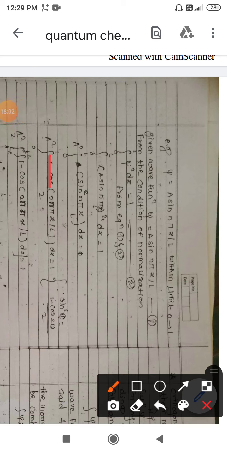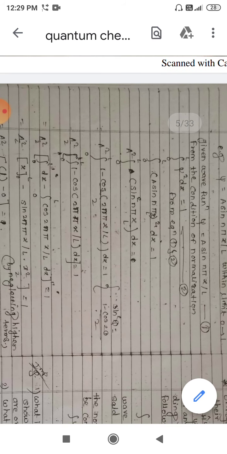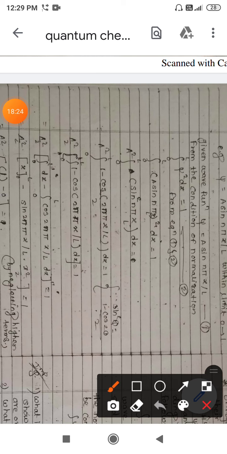Here we can say that sine square theta has a formula. In the introductory lecture I gave these trigonometric formulas, so we are going to use one of them. Sine square theta is nothing but (1 minus cos 2 theta) upon 2, where the whole thing is upon 2. So we have used that formula, and next we need to integrate it.